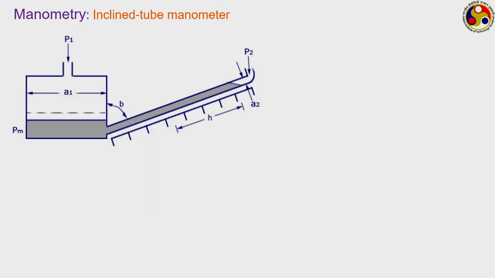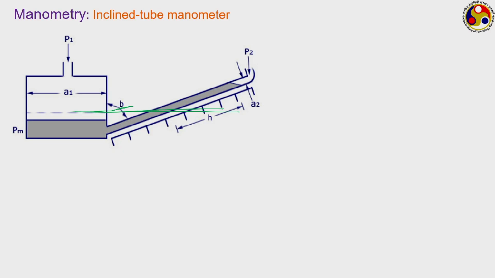One is to use the inclined tube manometer. It is quite similar to the well type configuration. You can see here that instead of having a vertical tube, we have inclined the tube to some angle. This angle is B. Now, this is the initial datum level. In both the well and the inclined tube, the fluid was at this particular level.